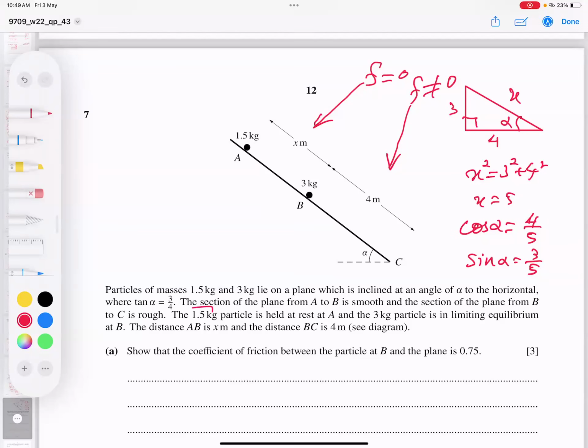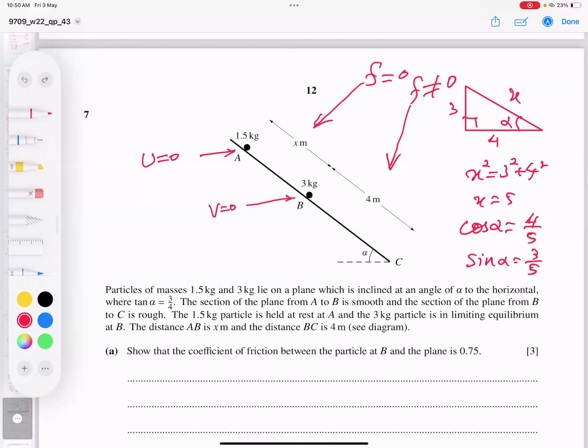He's saying that the 1.5 kilogram particle is held at rest at A, so the starting velocity here is 0. The 3 kilogram particle is in limiting equilibrium, which means it is just about to move but not moving, so velocity is also 0.